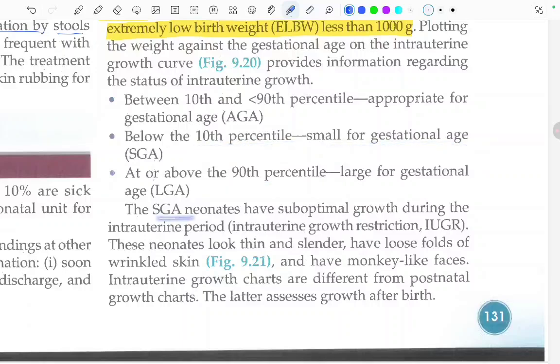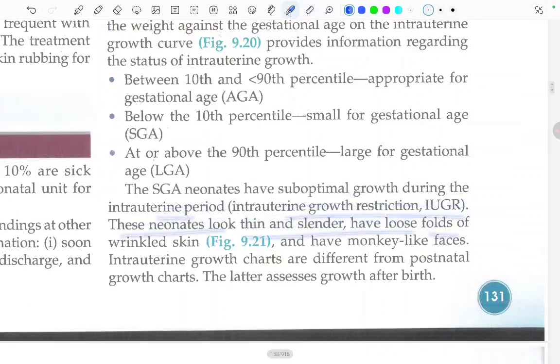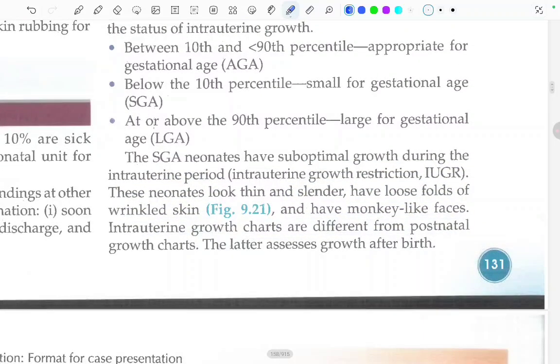The small for gestational age neonates have suboptimal growth during the intrauterine period, intrauterine growth restriction or IUGR. These neonates look thin and slender, have loose folds of wrinkled skin, and have monkey-like faces. Intrauterine growth charts are different from postnatal growth charts. The latter assess the growth after birth.